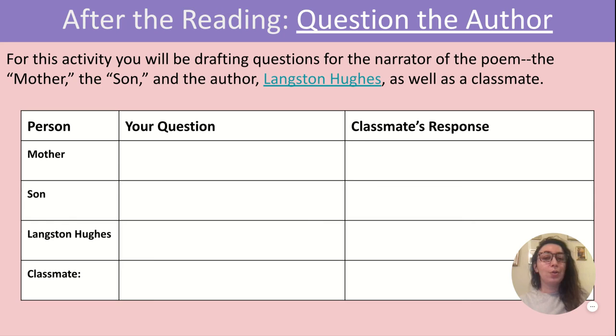And then you're going to work with a classmate to see what they think the response to those questions might be. You're also going to ask a question to your classmate right here. So you're going to draft a question to the mother, a question to the son, and a question to Langston Hughes. You might be doing this as a class, or you might be doing this in a small group. Please double check with your teacher. But be ready to ask those questions and be ready to answer them as if you were Langston Hughes. All right, please pause the video now.